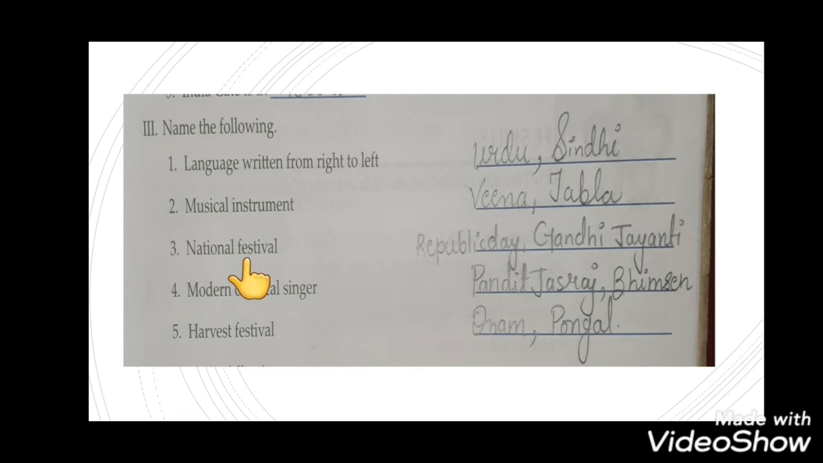Okay. Now national festivals. There are only 3 national festivals: Republic Day, Gandhi Jayanti and Independence Day. Now modern classical singer: Pandit Jasraj and Bhimsen. Okay. Harvest festivals are Pongal, Onam and Baisakhi.